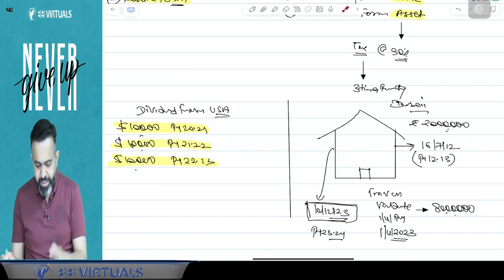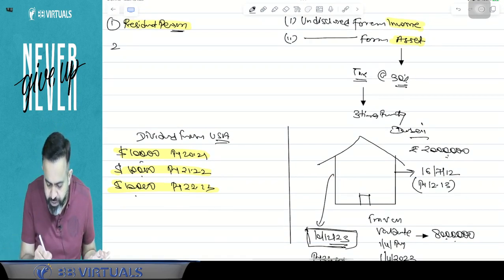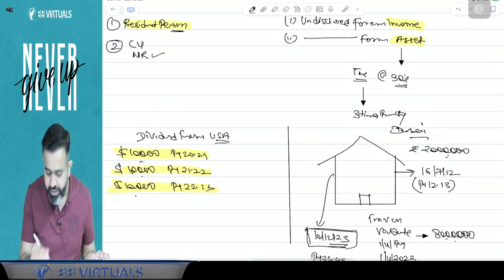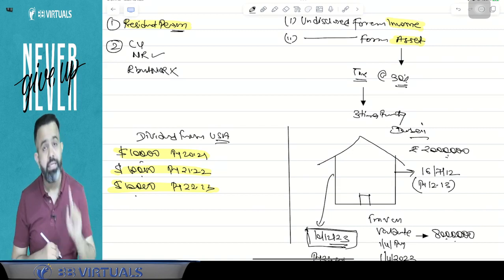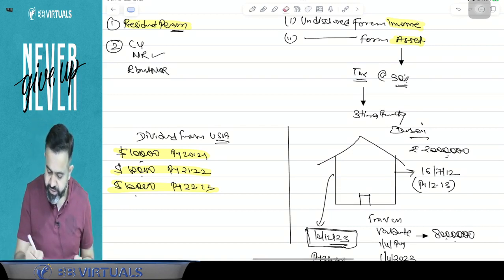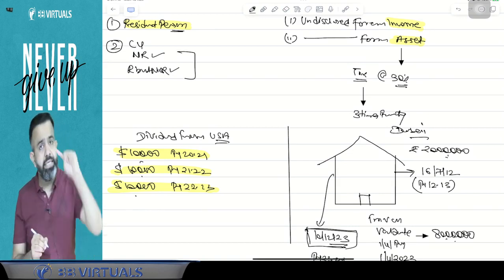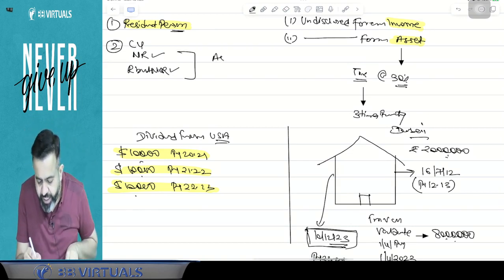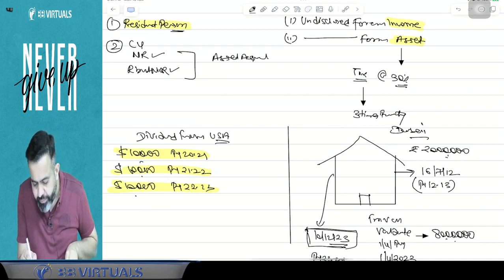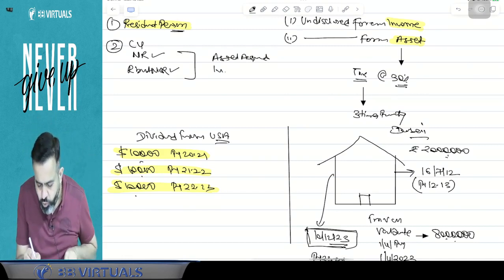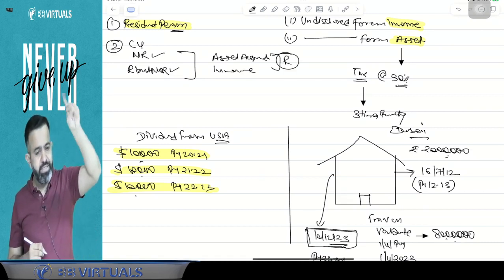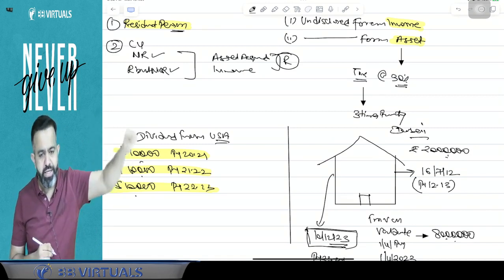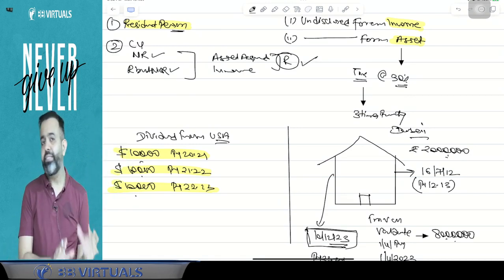The right answer is yes, because the lawmaker says that suppose in the current year you are either non-resident, or you are resident but not ordinarily resident in the current year, but in the year in which the asset was acquired, or in the year in which you earned the income, you were a resident, then this act is applicable.